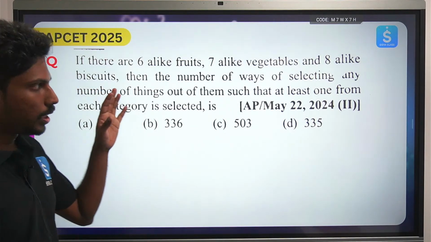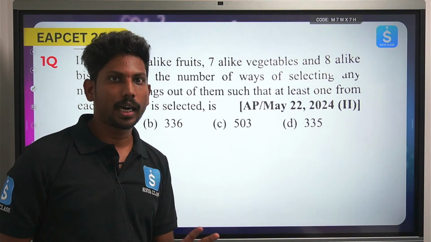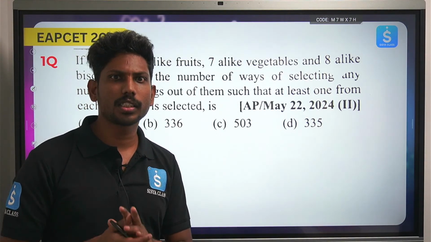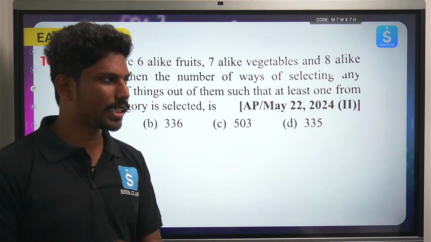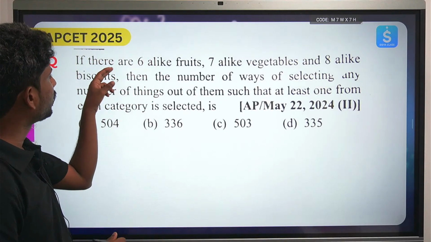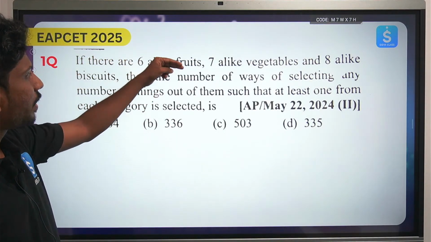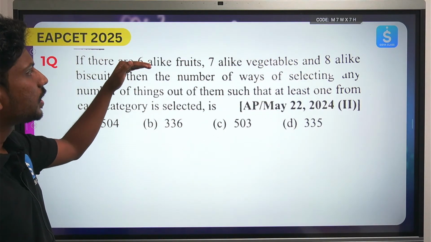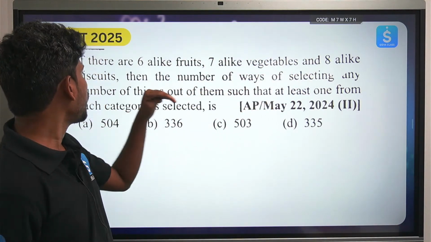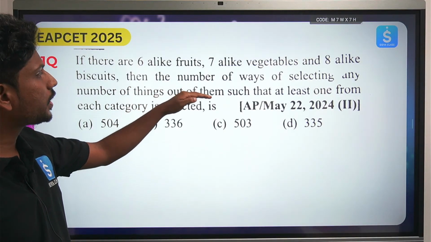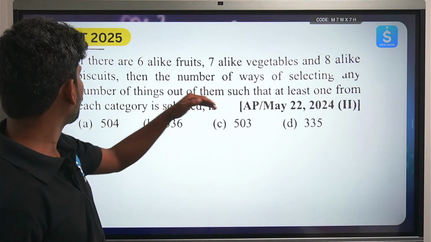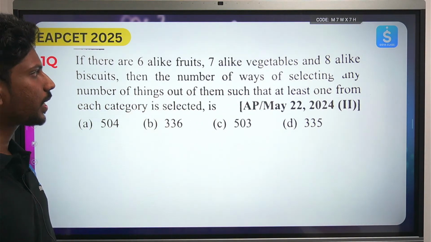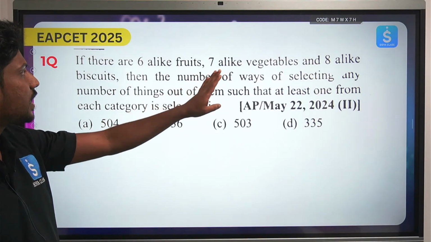So directly, let's try to do some PYQs. Let's solve quickly. Small concept, easy concept. Let's not get ambiguous about it. If there are 6 alike fruits, 7 alike vegetables, and 8 alike biscuits, then the number of ways of selecting any number of things out of them such that at least one of each category is selected.